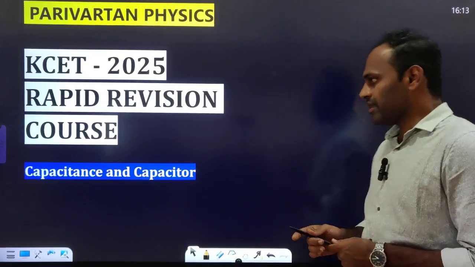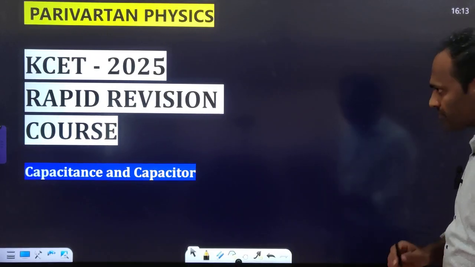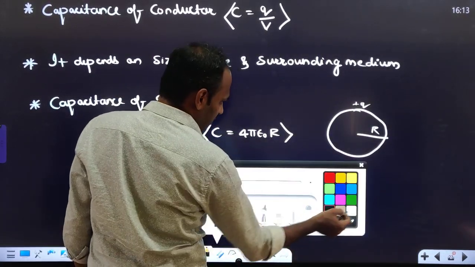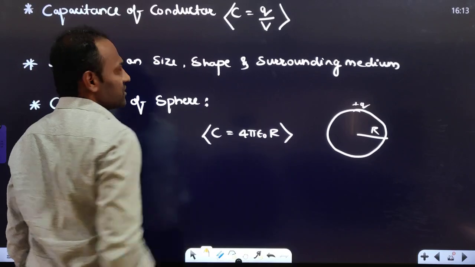Fine. Let us continue then. We'll start with capacitance and capacitor. Okay, capacitance of a conductor. Capacitance of a conductor is given by C is equal to Q by V.